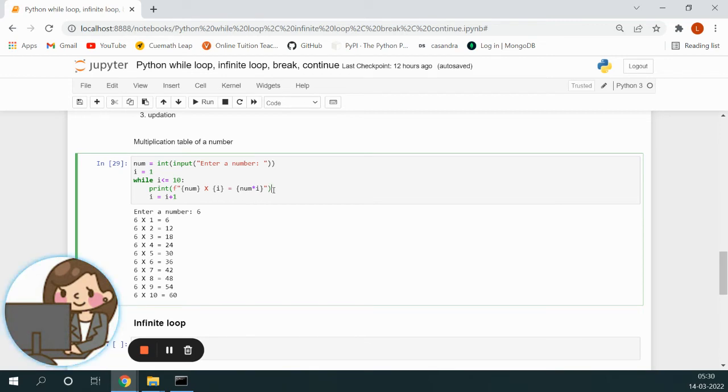It prints in the format that we want. Then we are incrementing I equal to I plus 1. So initially I was 1, then I becomes 2, then 3, then up till 10.